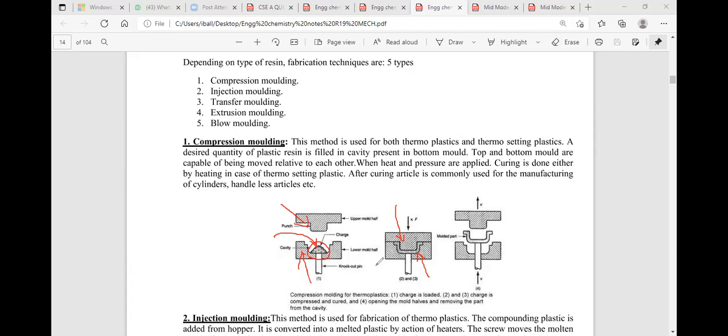Next, I would like to increase to a higher temperature. When the plastic is heated to a high temperature, it converts into the molten state. Initially, you take the plastic in the solid state; when it is heated to a higher temperature, it converts into the molten state. Molten plastic is squeezed with the application of mechanical pressing, which means pressure is applied on both sides. When the upper half is combined with the lower half, in between we have the plastic which is squeezed.